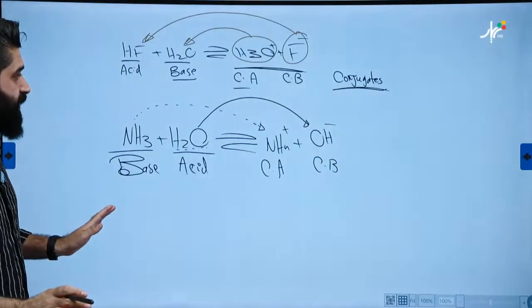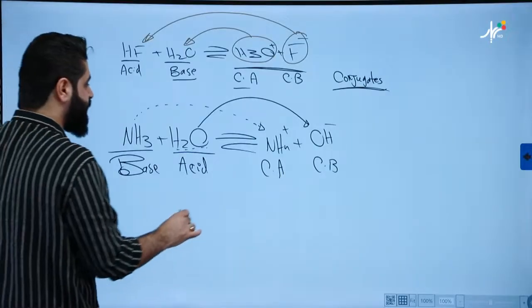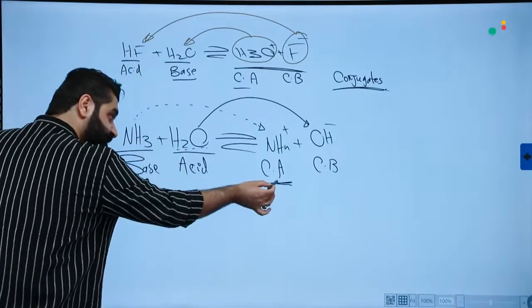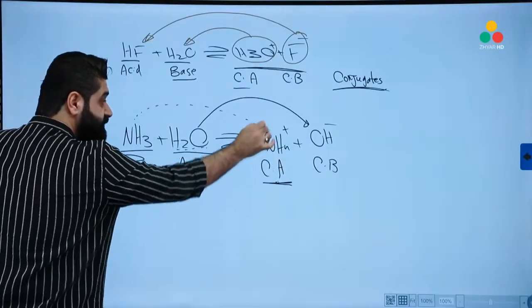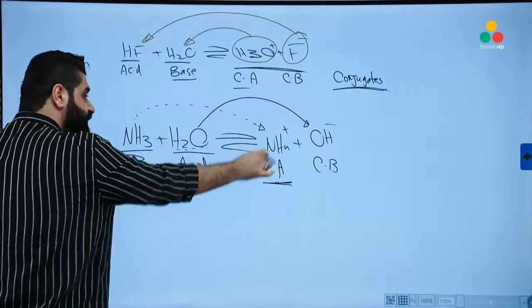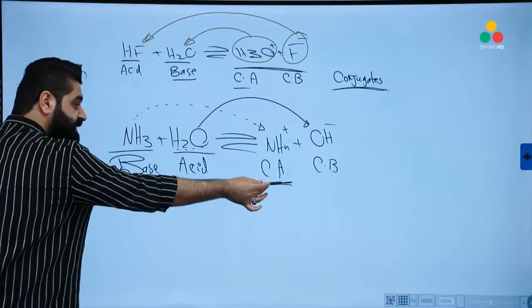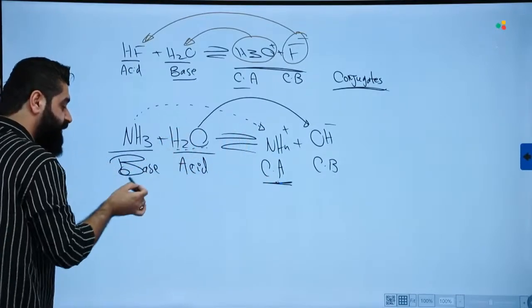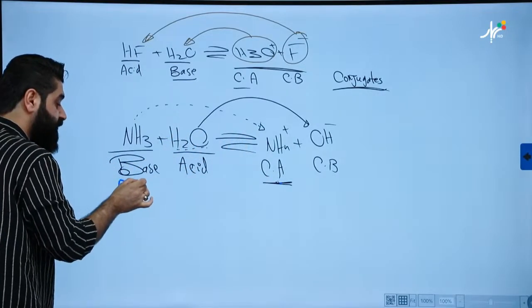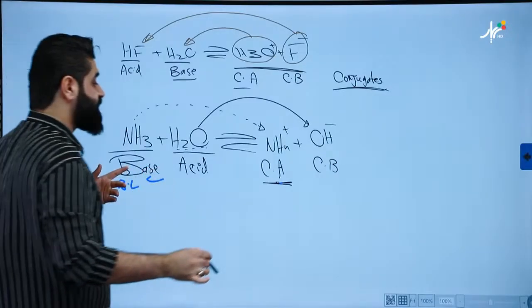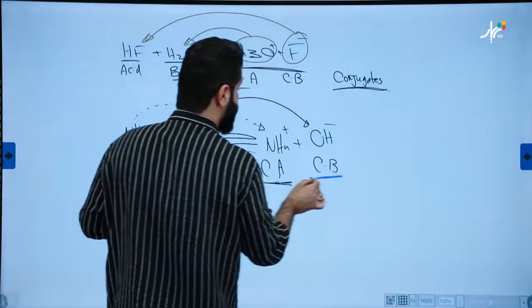Easy? So now if I say, explain a conjugate acid. A conjugate acid is a species that has been prepared from a Brønsted-Lowry base. Good? And explain the conjugate base.